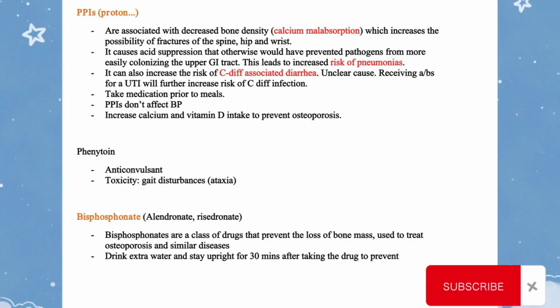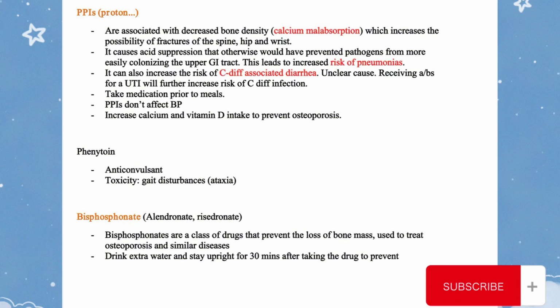PPIs (proton pump inhibitors) are associated with decreased bone density and calcium malabsorption, which increases the possibility of fractures of the spine, hip, and wrist. It causes acid suppression that otherwise would have prevented pathogens from more easily colonizing the upper GI tract. This leads to increased risk of pneumonias.